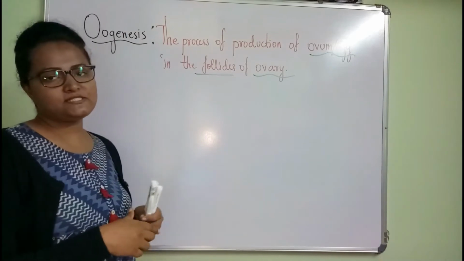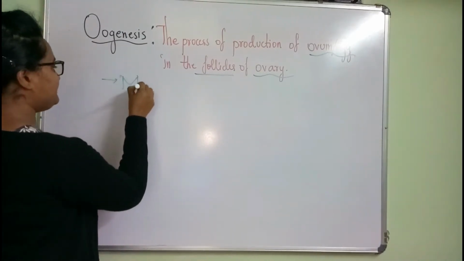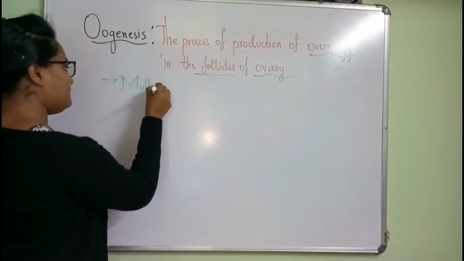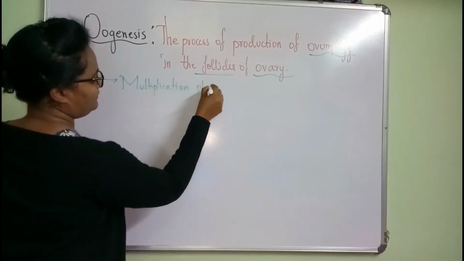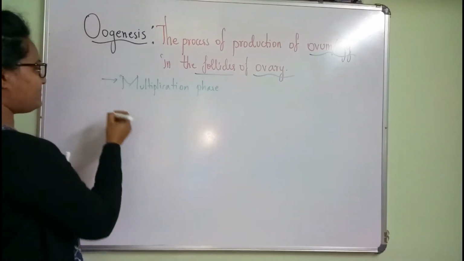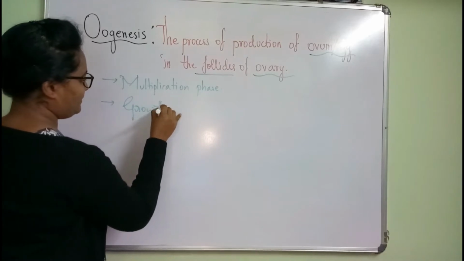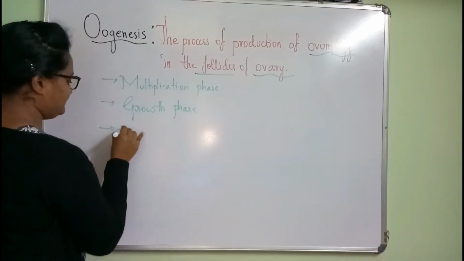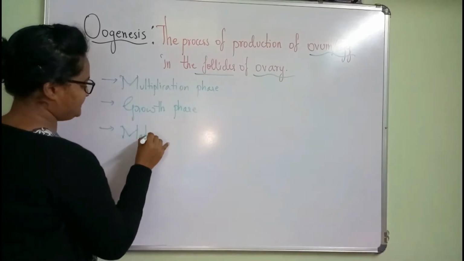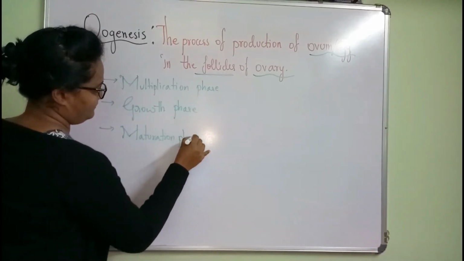The same steps they undergo. The first step is the multiplication phase, or phase of multiplication, then the growth phase, and the third step is the maturation phase.